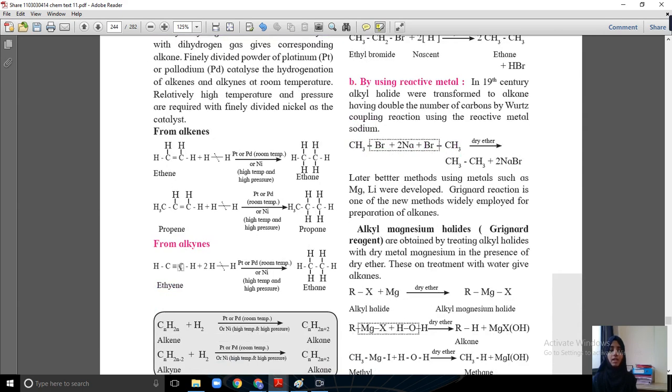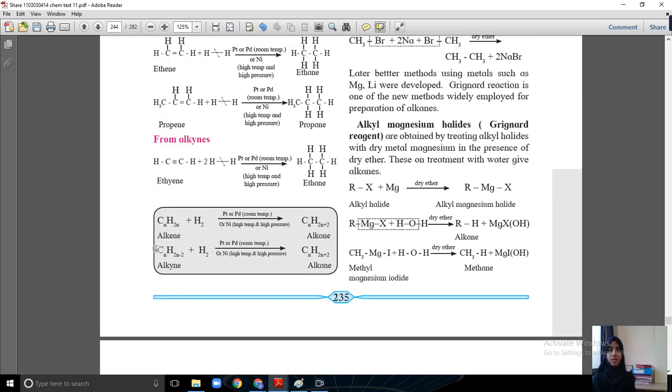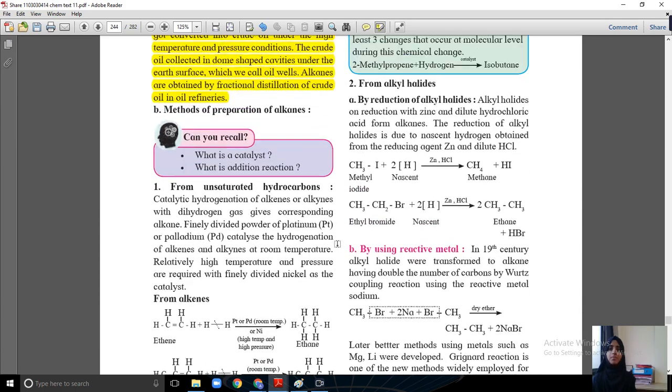If alkynes are there, a triply bonded substance, then you have to take H2 two times. First the triple bond converts into a double bond, and then further the double bond converts into a single bond. So you have to take two times H2 here. Hydrogenation reaction, like this. These are the reactions.